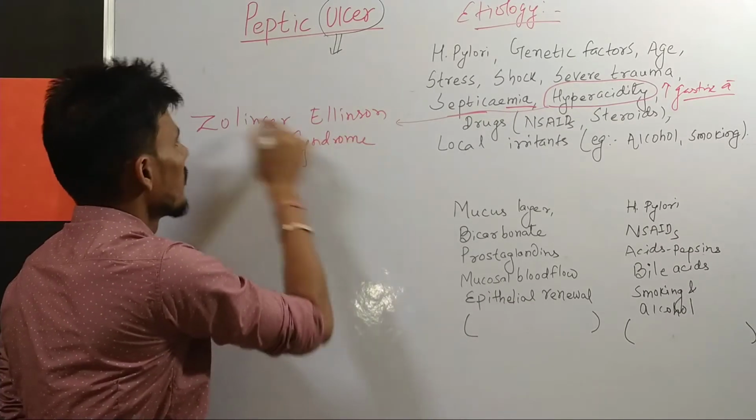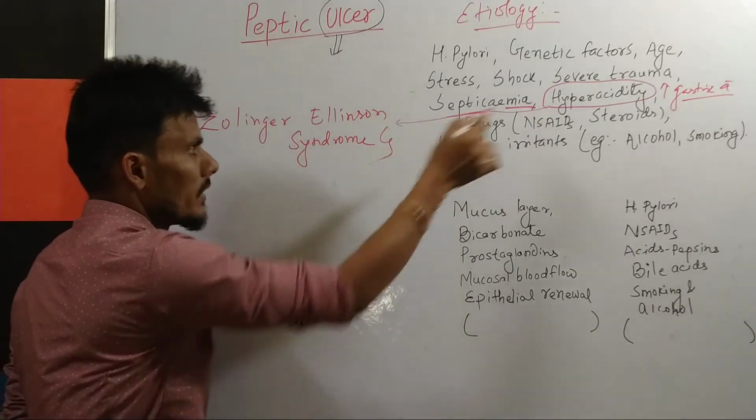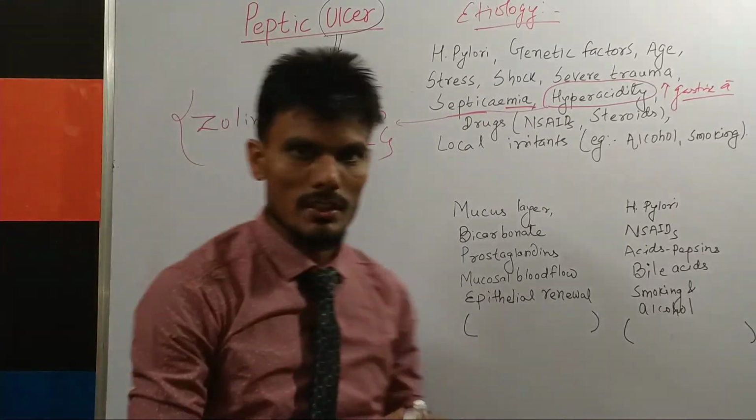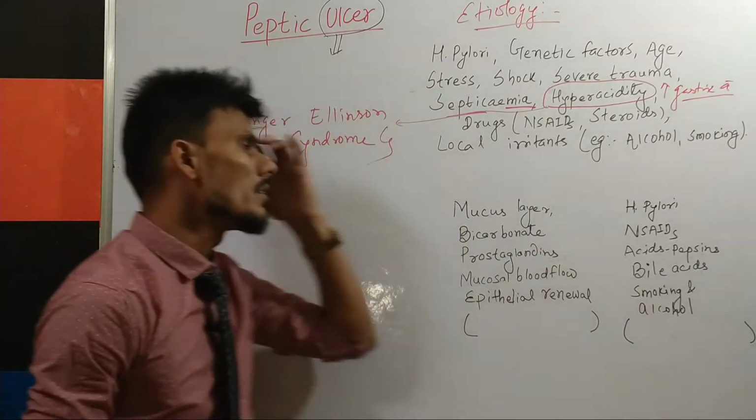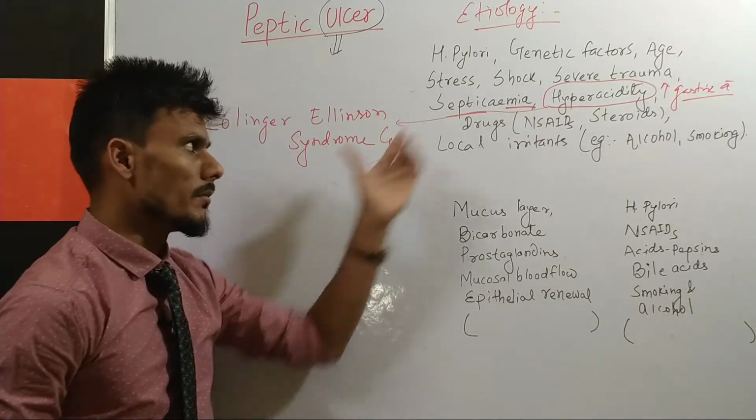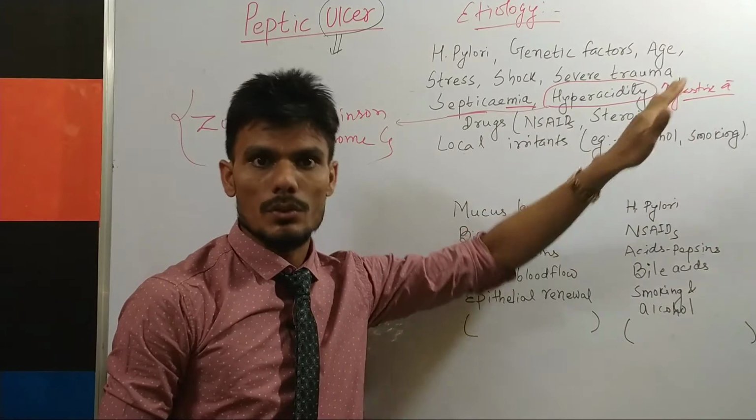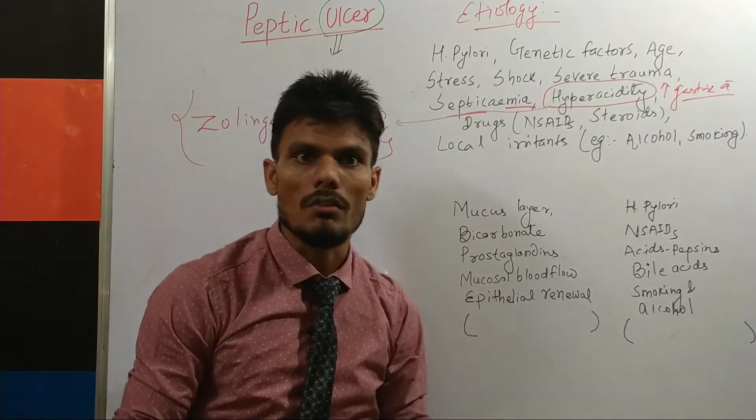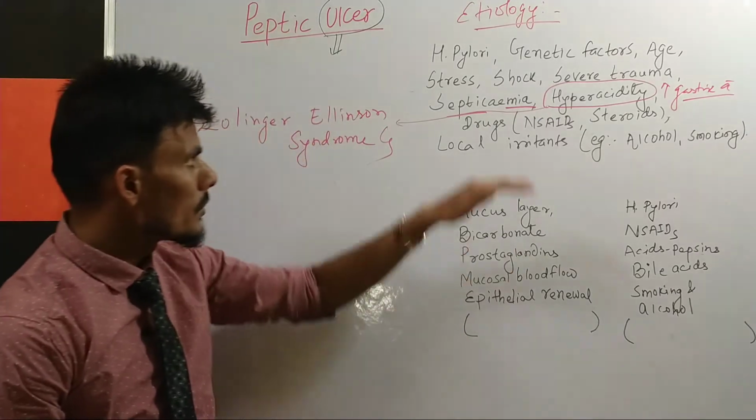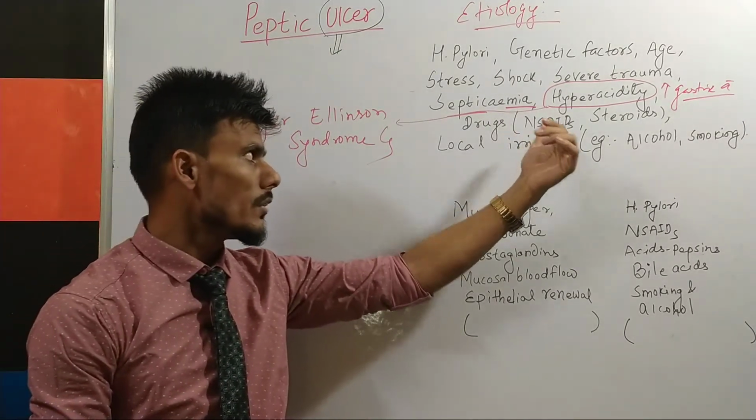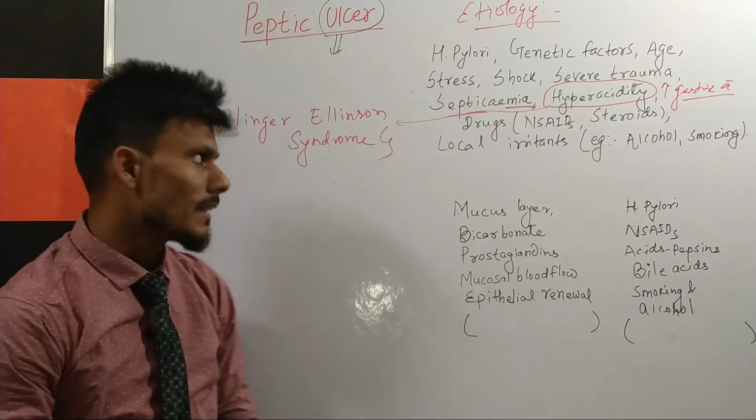Remember that. There is a special name for this hyperacidity or hypersecretion of gastric acid. When there is a hypersecretion of gastric acid, it is known as Zollinger-Ellison syndrome. You know how this acid is corrosive, and it can lead to damage to our stomach cells and tissue. Apart from that, some drugs like NSAIDs, or non-steroidal anti-inflammatory drugs, examples like